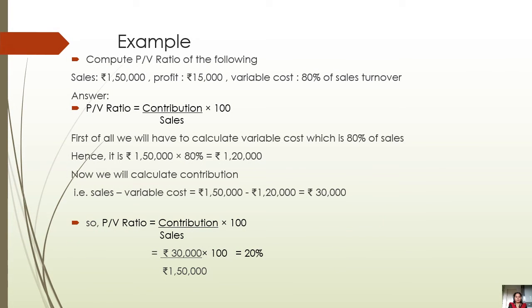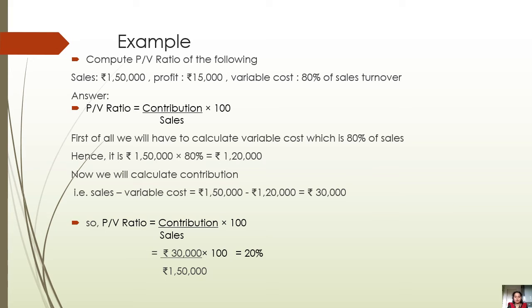So this is the example. Compute PV ratio of the following. There are sales of rupees 1,50,000, profit of rupees 15,000, variable cost at 80% of the sales turnover, and we have to calculate the PV ratio. What is the formula for calculating PV ratio? Contribution upon sales into 100. Do we have contribution with us? No, we will have to calculate it. So what is the formula?